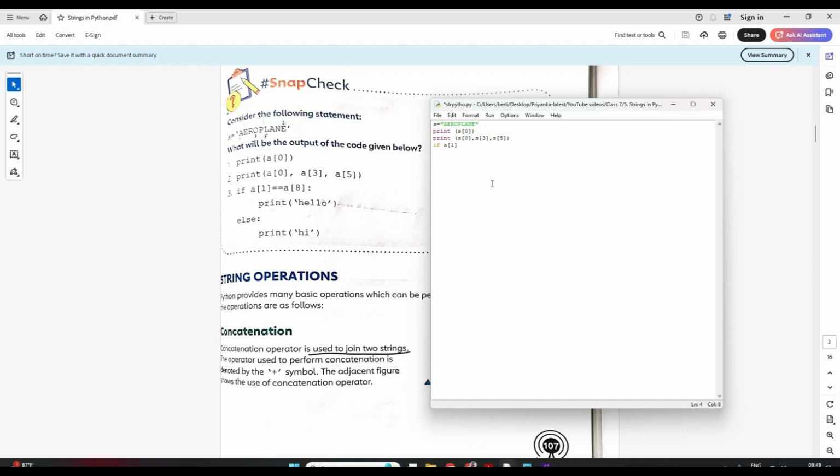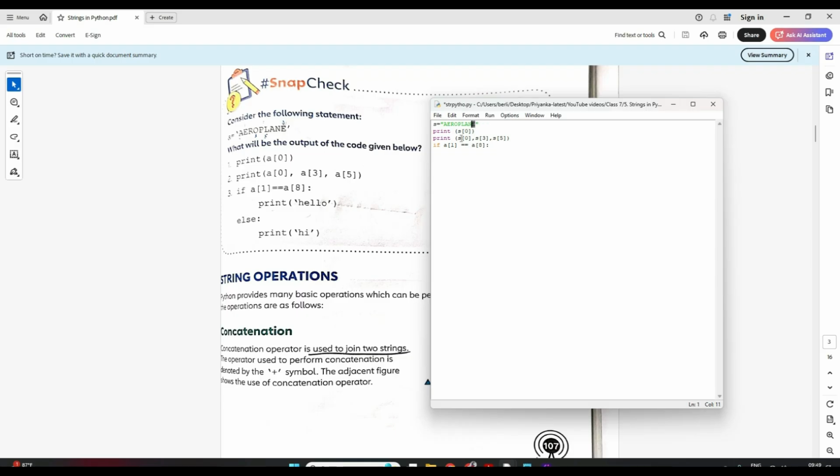So if A[1] is equal to, we are doing a very small operation on this string, if this is equal to A[8]. Now what is A[8] here? Tell me. This is 0, 1, 2, 3, 4, 5, 6, 7, 8. So E is again at 8.